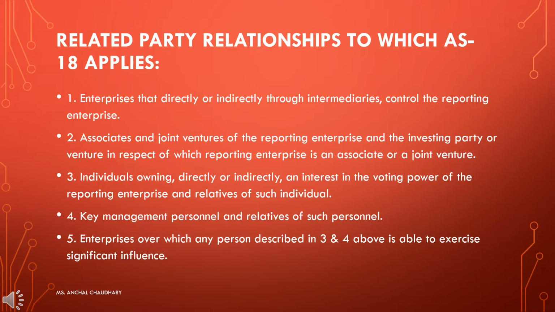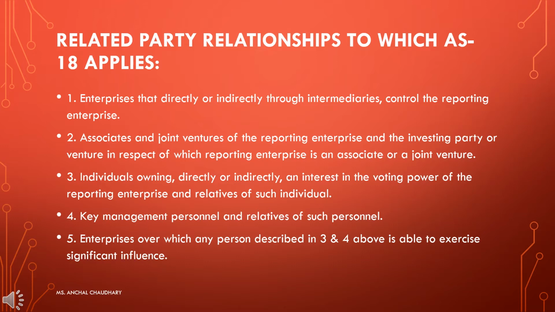Second, associates and joint ventures of the reporting enterprise and the investing party or venturer in respect of which the reporting enterprise is an associate or a joint venture. When a joint venture enterprise is having some sort of influence on the investing party, then it will be considered under a related party. Third is individuals owning directly or indirectly an interest in the voting power of the reporting enterprise and relatives of such individual.